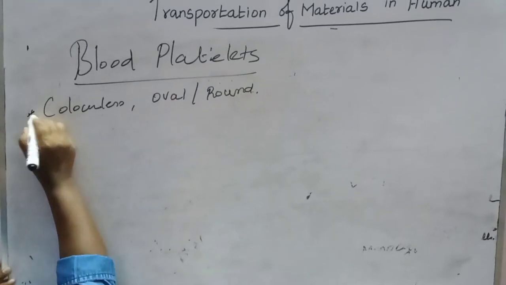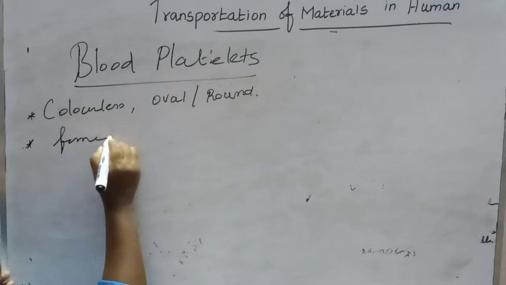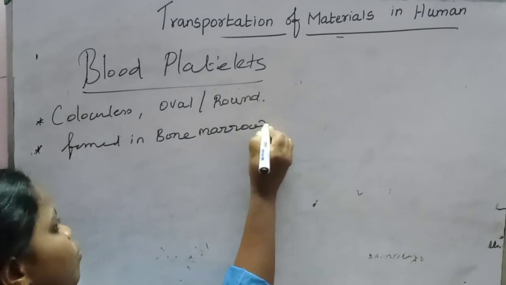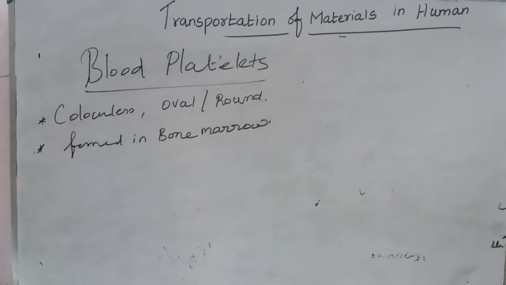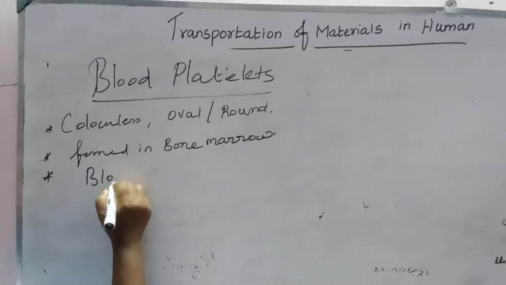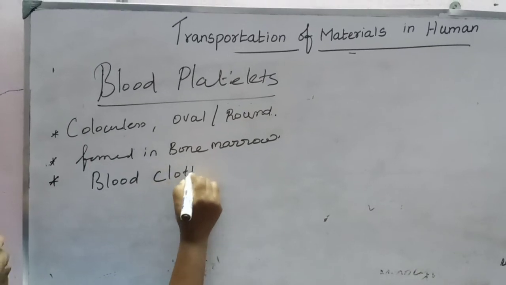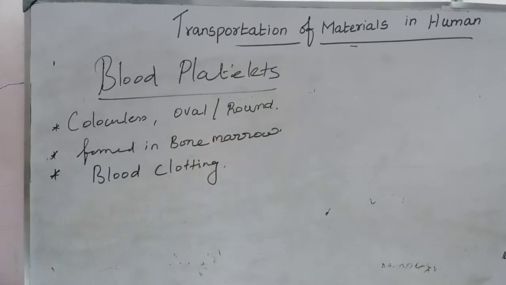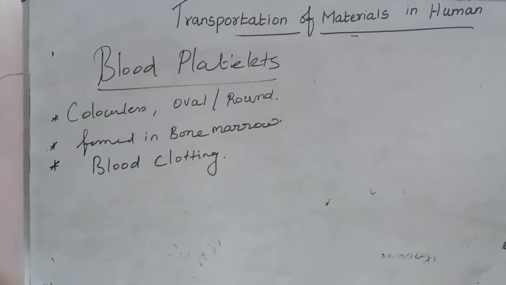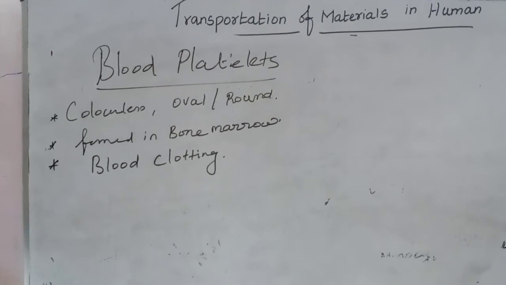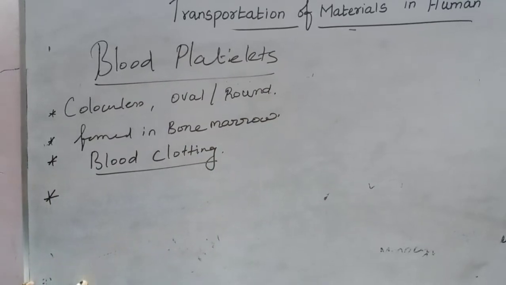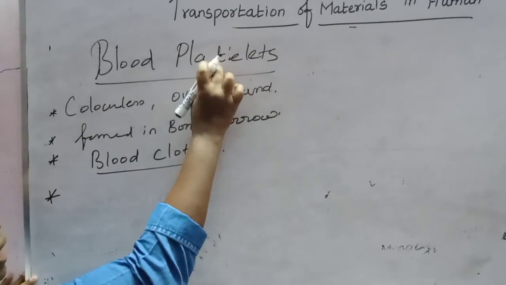They are formed in bone marrow from the megakaryocyte, which you will learn in higher classes. They release one chemical component called thromboplastin, which initiates the process of blood clotting.